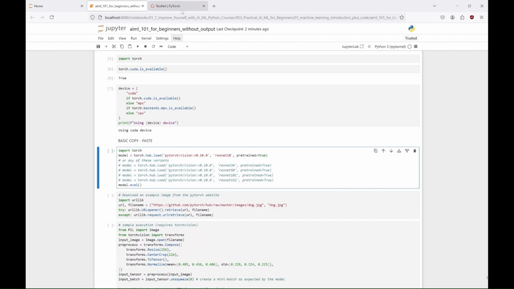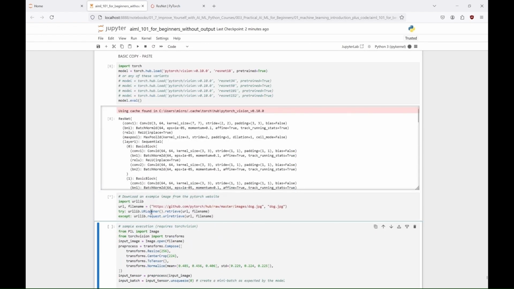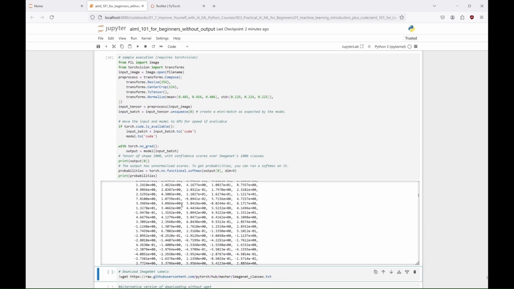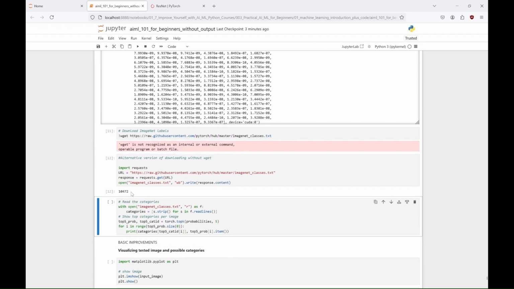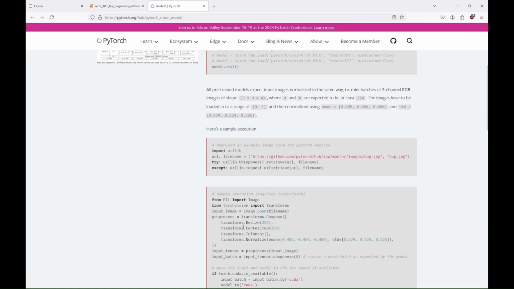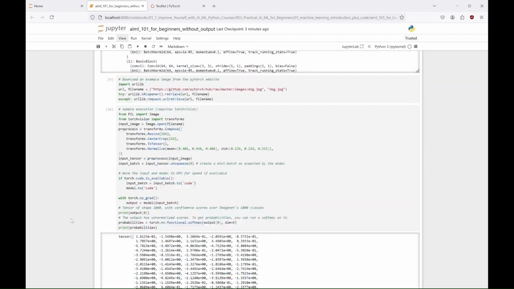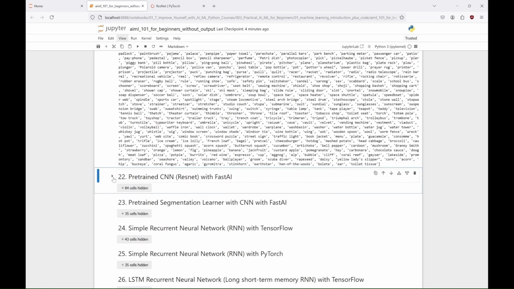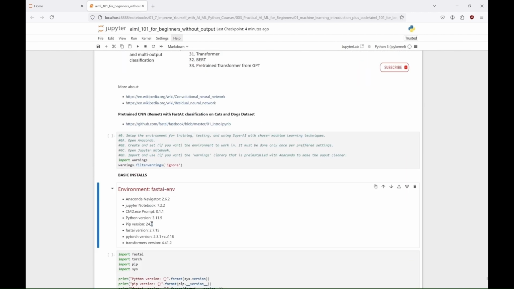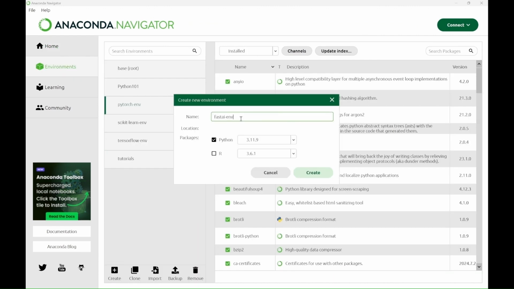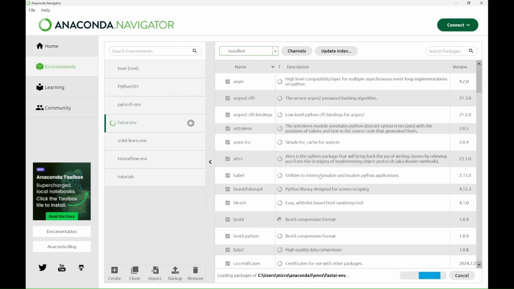This time, we won't need to train the model, as we'll use a pre-trained Resnet model that is already set up for use. Other pre-trained models you might be familiar with include LLMs like ChatGPT, which you can also download and use directly without needing to train them. So, as you can see, we can use pre-trained models right after downloading, and they could be very accurate. But we can also improve these models. Here we'll download Resnet 34 and fine-tune it with FastAI library. First, we'll create the new environment for this library.